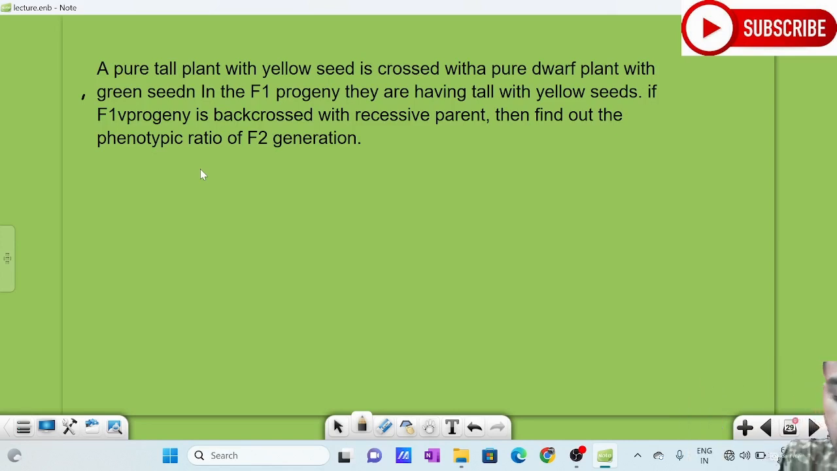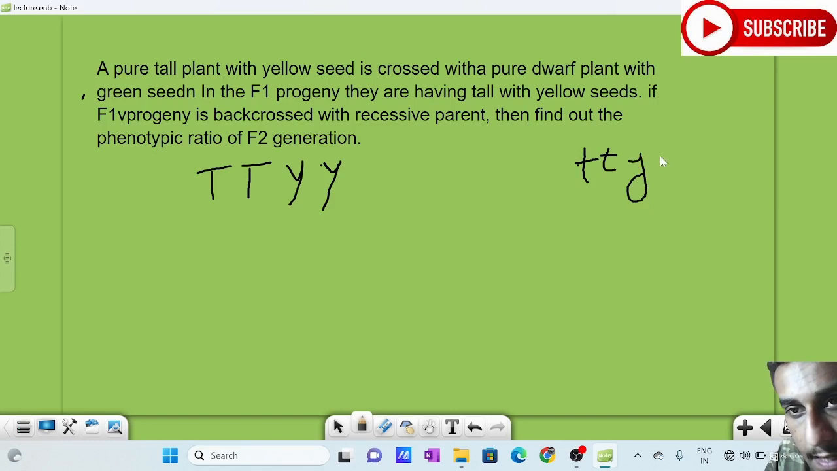So a pure tall plant means capital T, capital T. Yellow seeds mean capital Y, capital Y. Y is given for yellow color. And parent 2 is a pure dwarf, so small t, small t. And green seeds means green seed is the recessive form of yellow seeds, so small y, small y. So they have been crossed.